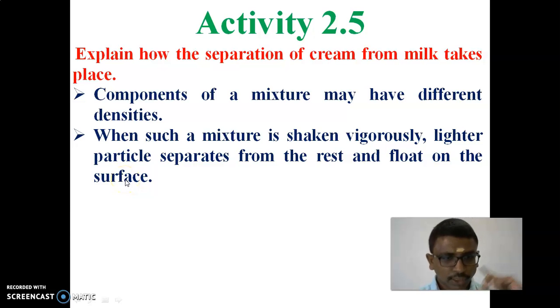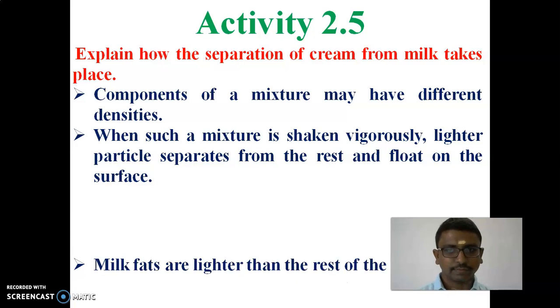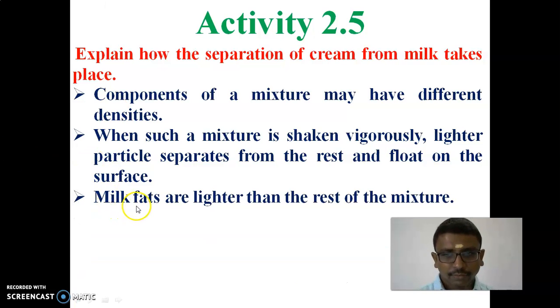So when we do the centrifugation process, the lighter particles separate from the rest and float on the surface. And milk fat is lighter than the rest of the mixture, so it will be settled at the top.